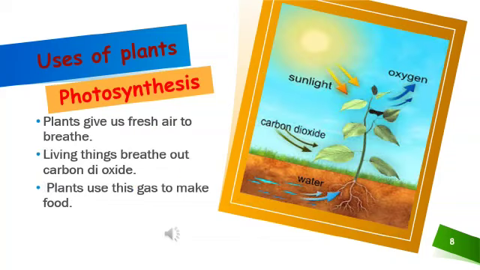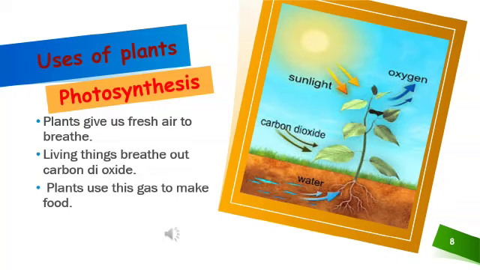Children, have you heard about photosynthesis? The process by which green plants turn carbon dioxide and water into food using energy from sunlight is called photosynthesis. So, in this process, plants give us fresh air to breathe. Living things breathe out carbon dioxide and plants use this gas to make food.